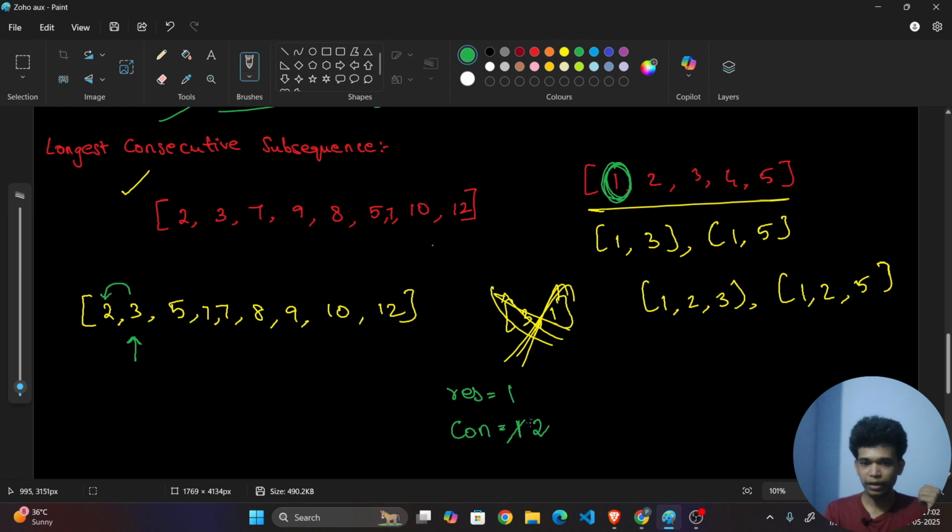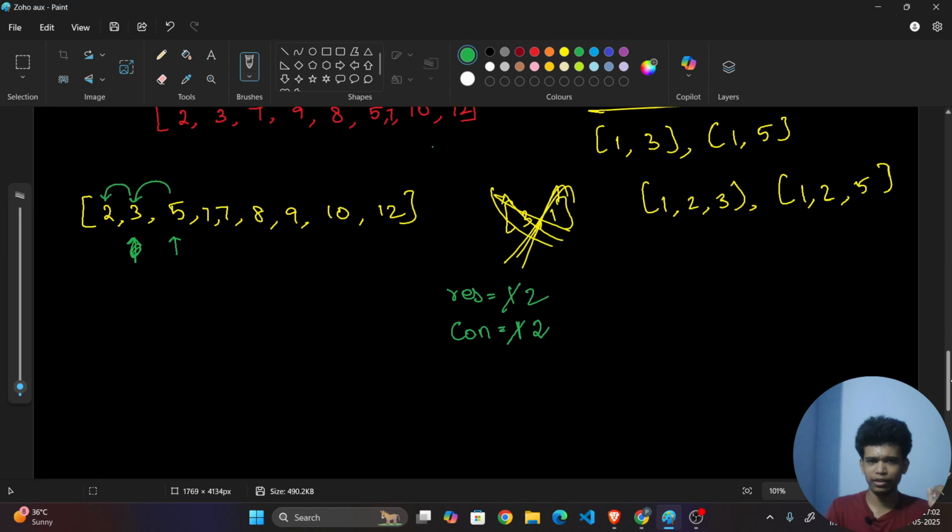Now, what is the maximum among these two? It is 2, right? So update this as 2. Okay. Now again, move this pointer here and check whether this 5 and this 3 are consecutive. No, it is not a consecutive number, right?